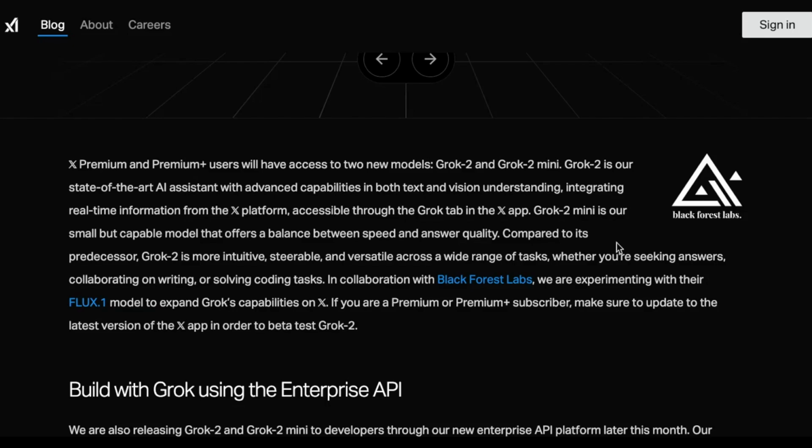And keep in mind also that Black Forest Labs also is interested in video generation as well, and that's coming very soon. So I think eventually we might have video generation inside of X as well. And that could really change the experience that we have on X and the way people use the X platform. Imagine images that you generate can be shared there, videos that you generate can also be shared there. So it will enrich the platform, but also it might also bring some issues.